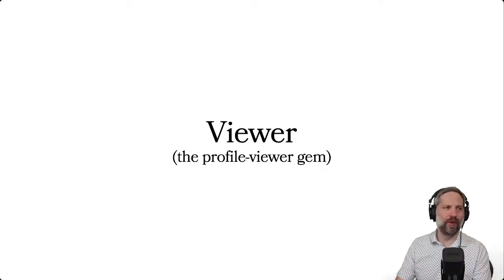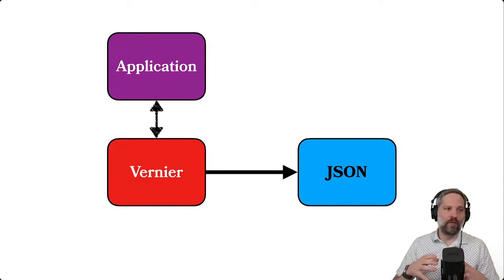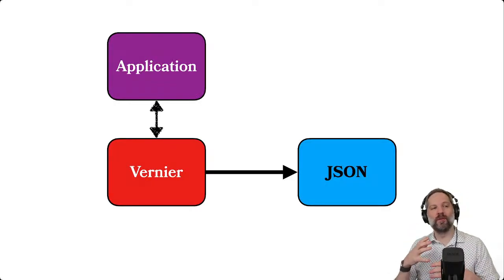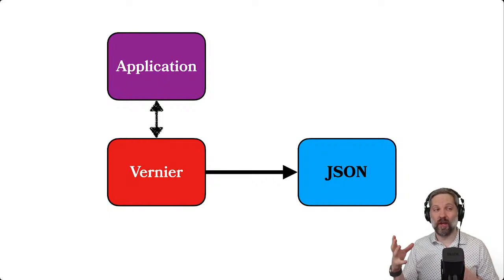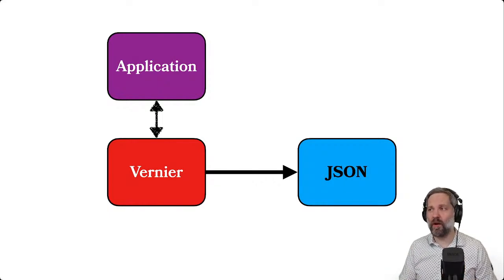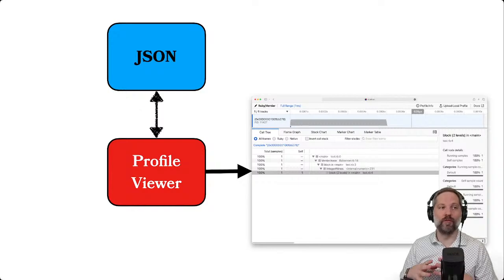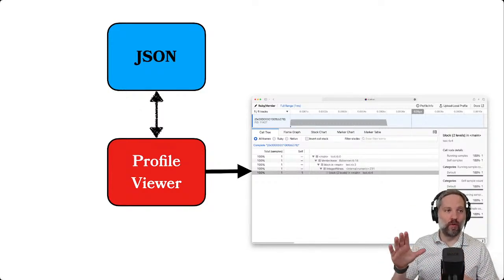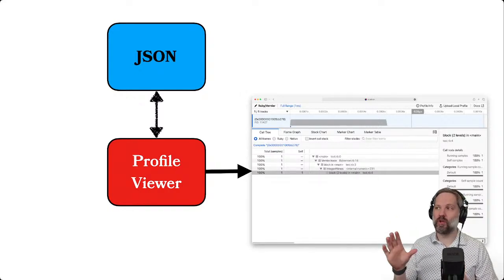The relationship looks a little like this. Vernier will sample your application, get information about it, and output a JSON file. To make sense of that JSON file, we use the profile viewer gem, which turns it into a web page for you to look at.